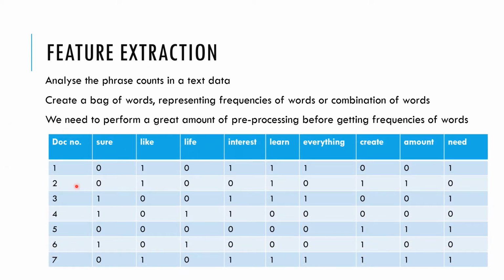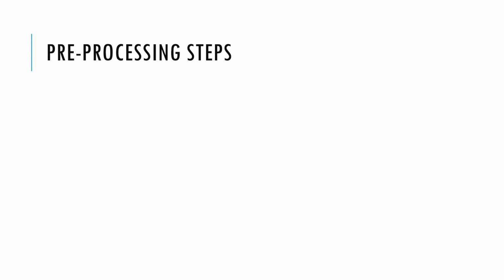This is a simple example I've created here. In the first document, the word "sure" doesn't exist. It's only in 0 and 1 format. 0 means the word doesn't exist in the document. 1 means it exists. That's all it is. So the words like, interest, learn, everything, and need all exist in document 1. Whereas words like sure, life, create, amount are 0, they don't exist in document 1. Likewise for all the other documents.